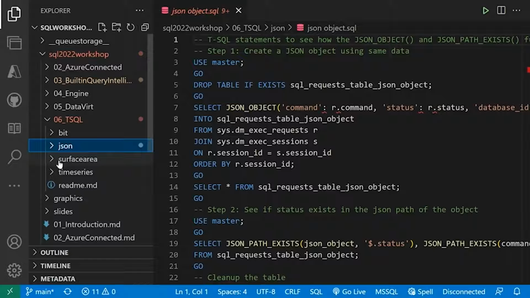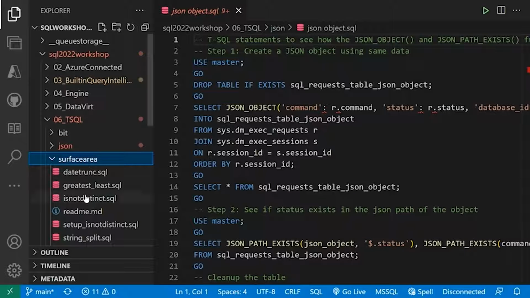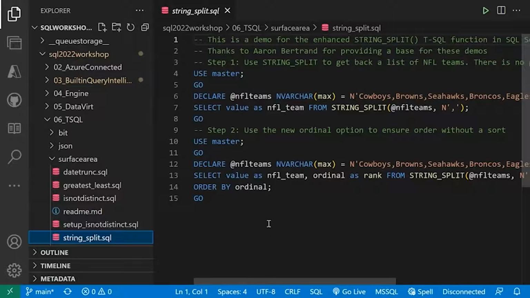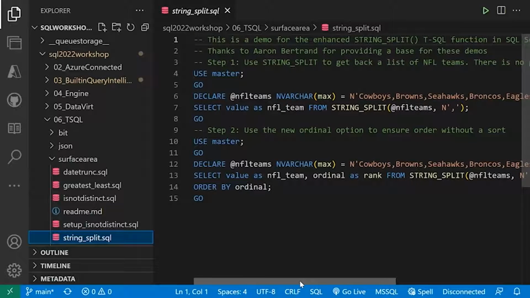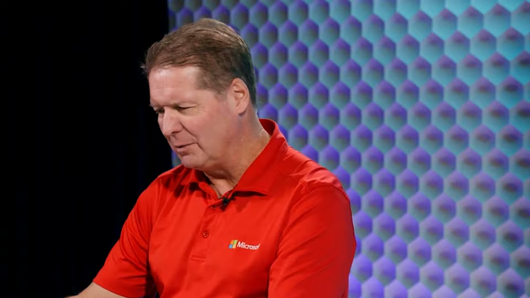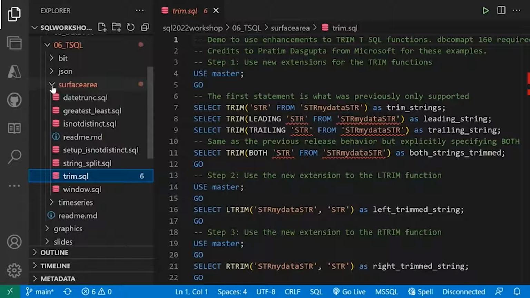I mentioned the core SQL surface area, things like string split. We've enhanced that. You'll notice in my example here, Anna, that the Cowboys always end up being the best team, in the way I've actually built the string. I don't know why that would be the case, right? But even look at this, trim functions have been enhanced. A lot of the work we've done here, Anna, is about trying to be compatible with ANSI standards, but also keep up with the industry you see in other database systems. So you see a lot of different examples here that you can try out.